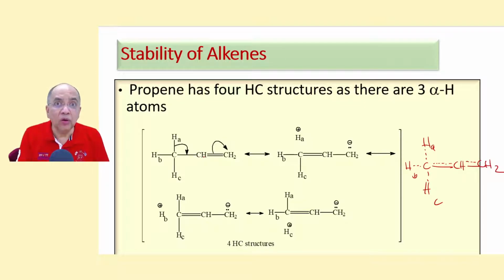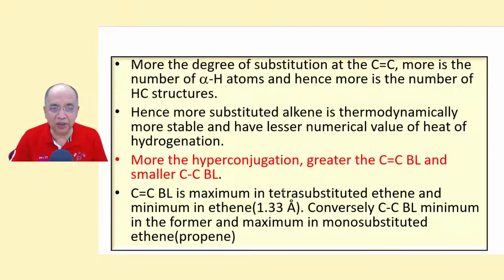Now you will see in ethene the double bond is 1.33, but here in propene, butene, when there is hyperconjugation, you will find the double bond length is a little longer. It is not 1.33, it may be 1.39, because it is lengthened because of the reduction in the bond order as the pi bond gets polarized. That thing I have spelled out here.